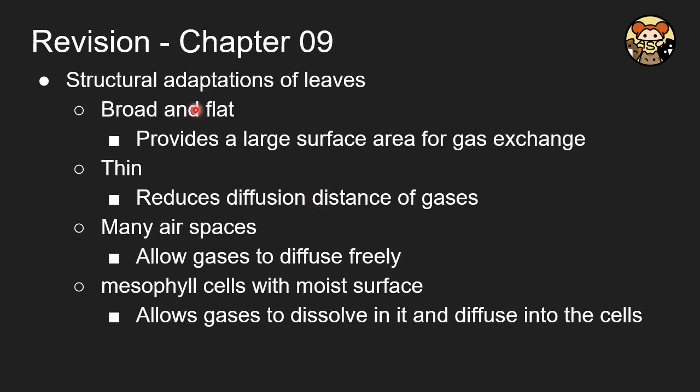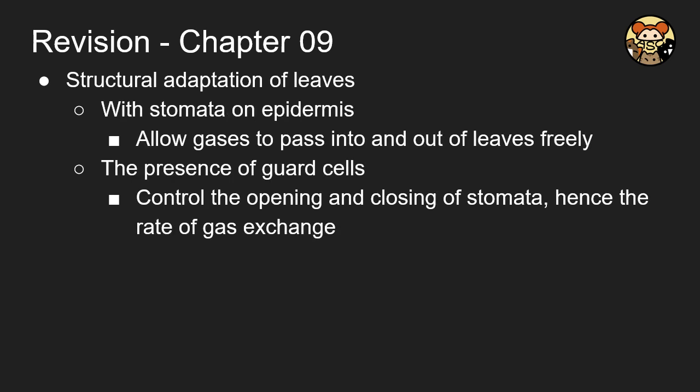So in order to facilitate diffusion, there are some structural adaptations. And similar to other concepts in the biology curriculum, remembering at most 2 to 3 will be very fine. And remember, there are features and also functions. Leaves are usually broad and flat because it provides a large surface area for gas exchange. And usually they are very thin because it reduces the diffusion distance for gases. And here are the other structural adaptations as shown in this slide also.